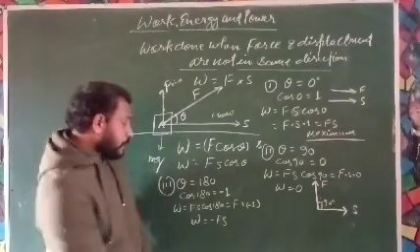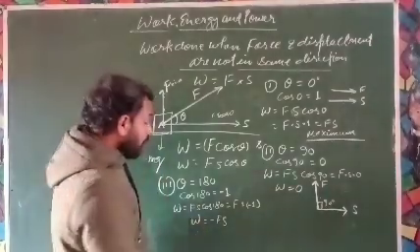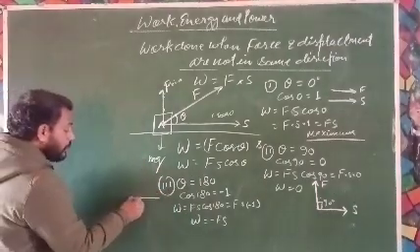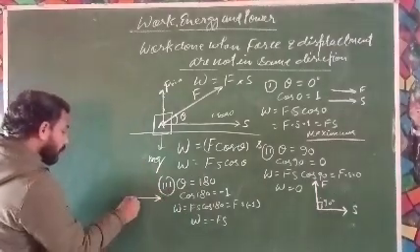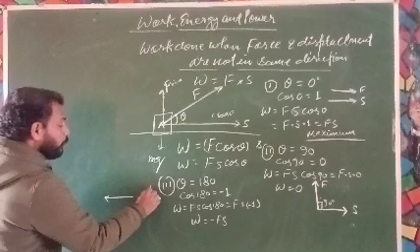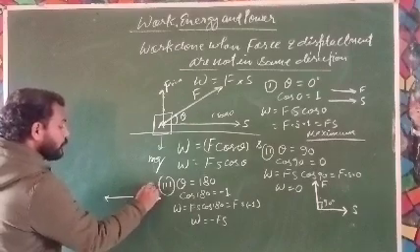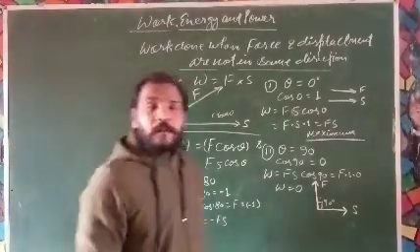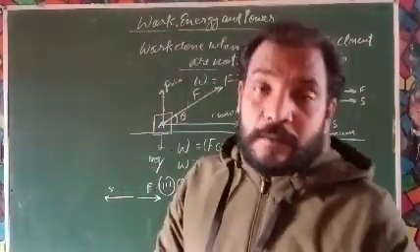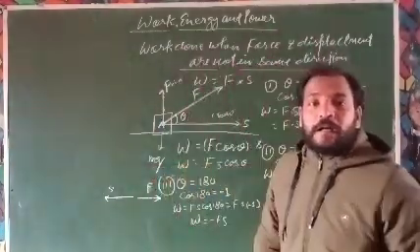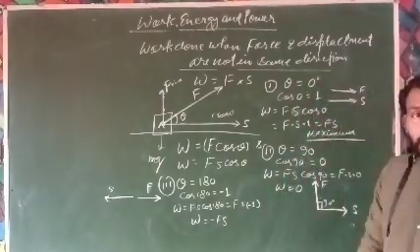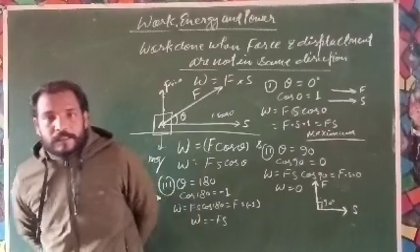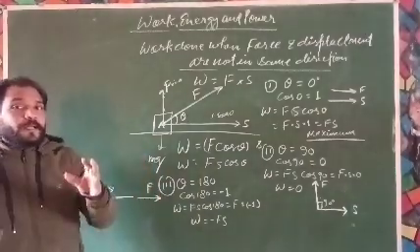This is the condition of negative work done, and it arises when the direction of force and direction of displacement are opposite to each other. In that condition, work done will be negative.